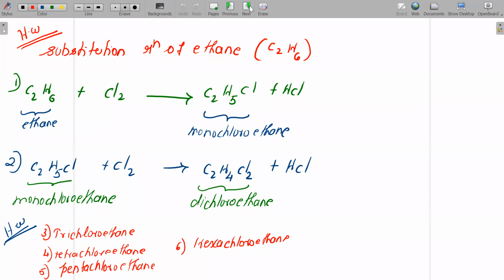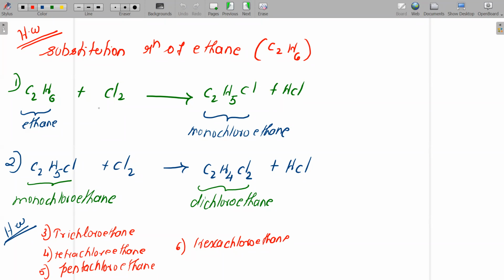Now children, listen carefully. We are going to do the substitution reaction of ethane, that is nothing but C2H6. So C2H6, the same method what you applied for methane, the same trick you can apply here also. One hydrogen you can substitute with chlorine. Okay, so first example I took C2H6 ethane and chlorine. So you guys will get it as C2H5Cl. That means one hydrogen is substituted by chlorine. Now select C2H5Cl. That is nothing but monochloroethane.